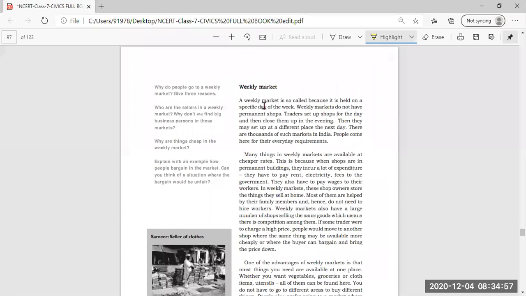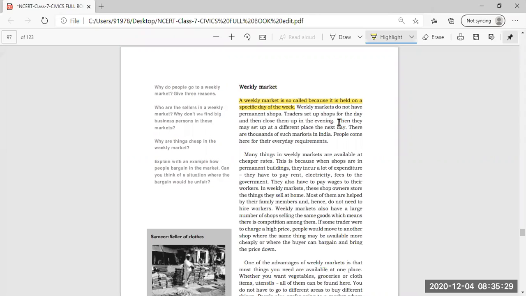First, we'll read about the weekly markets. What are weekly markets? Weekly markets are so called because they are held on a specific day of the week. Specific means one particular day. Those markets are held, the shops are put up in a particular place, and they are called weekly markets. Once in a week they are held in that particular area.